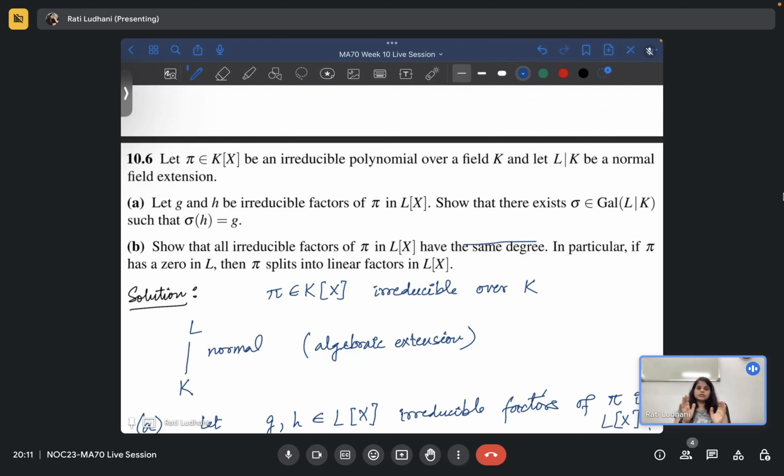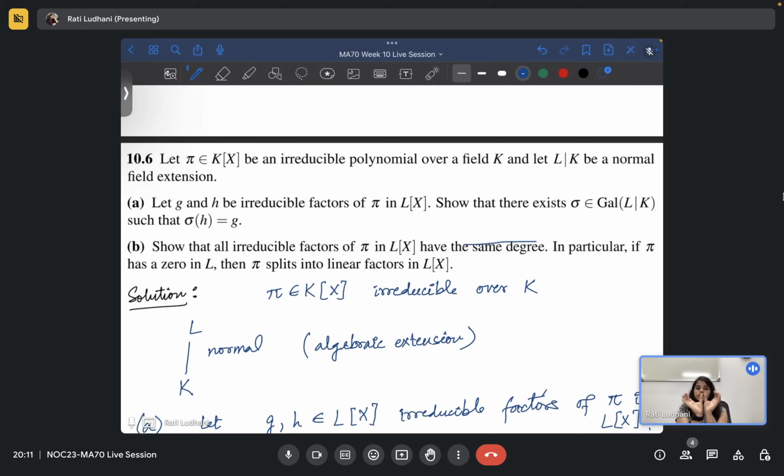So what we are saying, firstly, if you know that there is a root, then all the roots should be there. You started with a polynomial pi that is irreducible. Then in L[x] it can split into linear factors. If there is one linear factor, then all the linear factors are there. So that is the normal meaning of the normal extension.